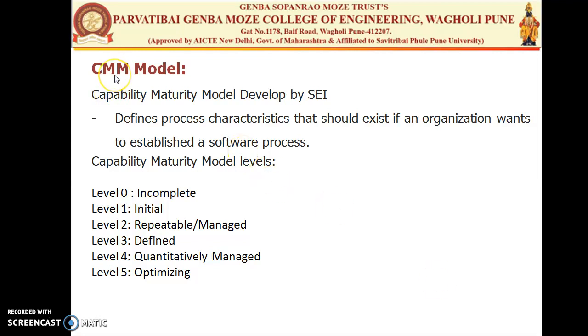So it is again divided into two types. First is the continuous and second is the staged. In the continuous model, it has described two dimensions. First, the project planning and the requirement management. It has different levels. Level 0 is incomplete, level 1 is initial, level 2 is managed, or we can say repeatable, third is defined, fourth is quantitatively managed, and fifth is the optimized.